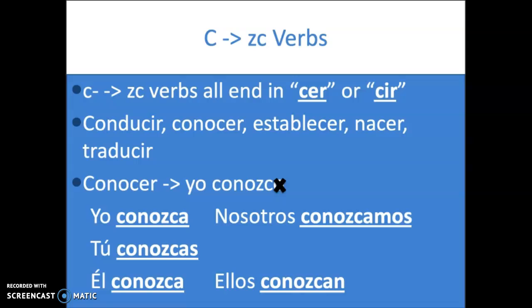As you can see, when we conjugate in the subjunctive, the change from a C to a ZC happens in all forms of the verb, not just in the yo form, as it does in the present tense form. So the verb now becomes yo conozca, tú conozcas, él conozca, nosotros conozcamos, y ellos conozcan.